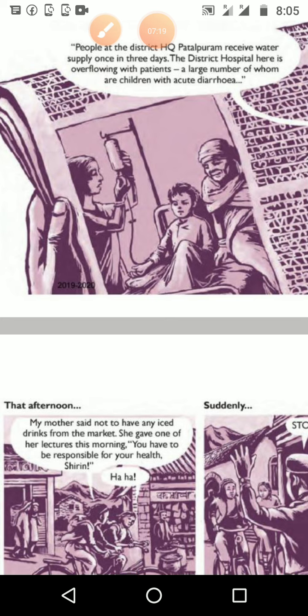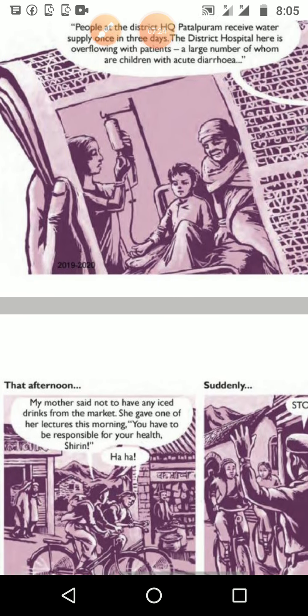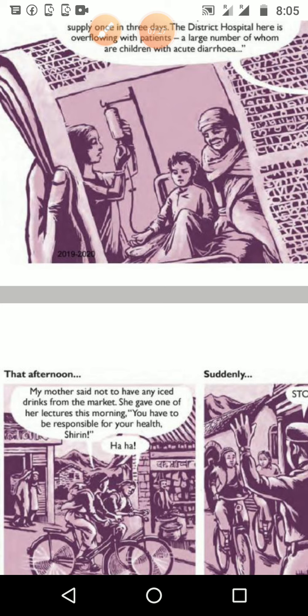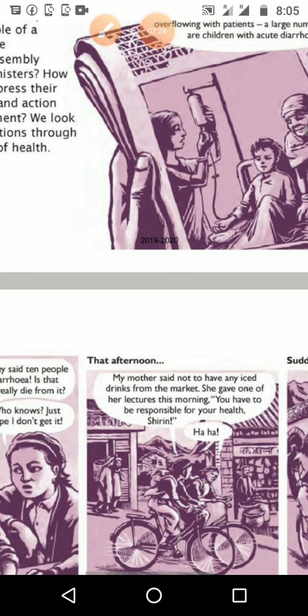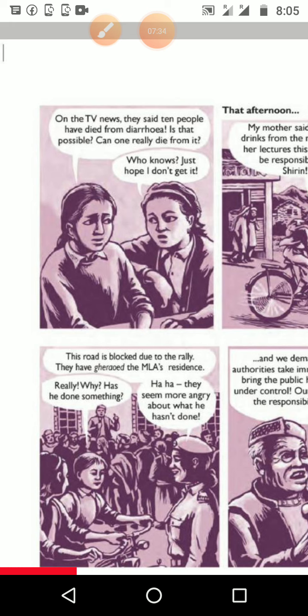And here, even though they get water within 3 days, many children still become patients with acute diarrhea, which is a waterborne disease. It is spreading through water. So they are drinking unclean water, that is sure, because of the presence of diarrhea, and there are many patients. And on TV news they said 10 people have died from diarrhea.